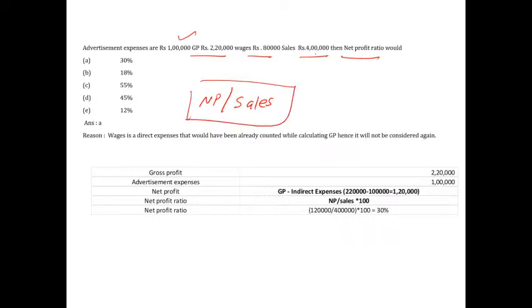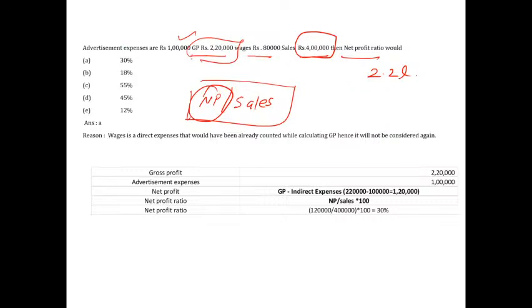So now you have the sales figure. Do you have the net profit figure here? They have given only gross profit, so they didn't give net profit. Now you need to find out net profit first, then apply the formula. Ma'am, how do I find out net profit? Guys, it is very simple. Gross profit minus all indirect expenses will give you net profit. Now you have gross profit in your hand. They have given that it is 2.2 lakhs. Now you need to find out what are all my indirect expenses.